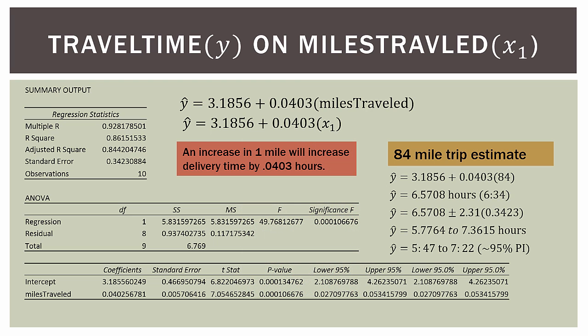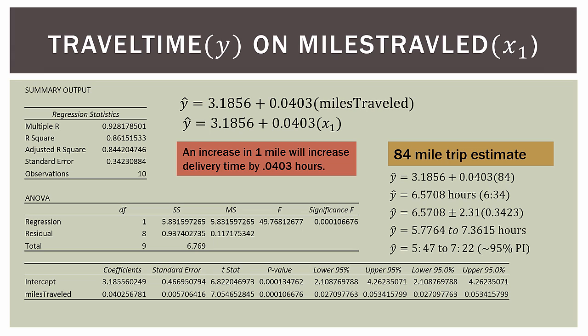And then we have 0.3423. Where does that come from? Well, that's my magic number over here on the left, the standard error of the regression. So this is very much like any other interval we calculated back in interval estimation. We have a point estimator, 6.5708, plus or minus the t alpha over 2, which is 2.31, times the error, which in this case is 0.3423.